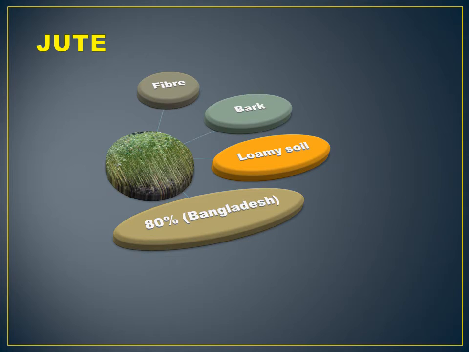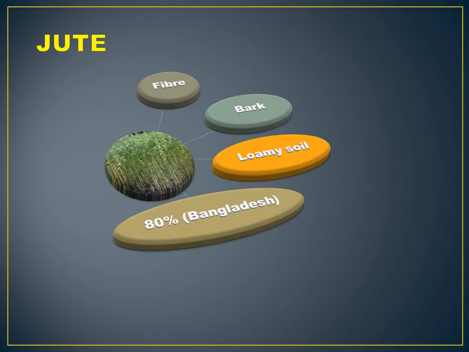Loamy soil is suitable for the jute plant. Loamy means a mixture of sand, silt and clay. It grows well in this soil, and jute plants need more rainfall. Almost 80% of the jute we get is from Bangladesh. India, China, Nepal and Thailand are the other main producers of jute.